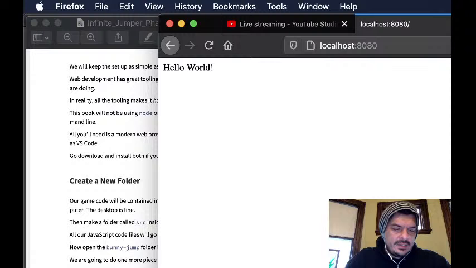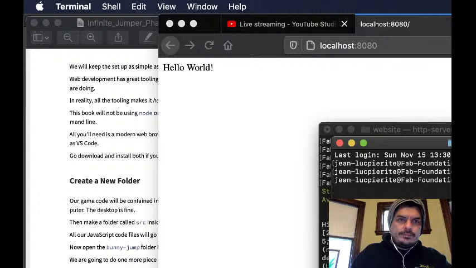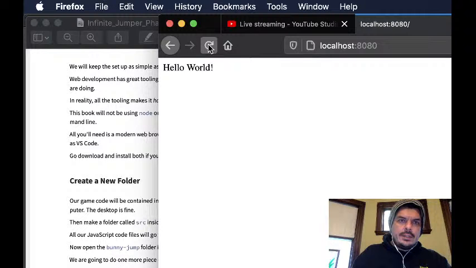I'm actually going to also use the inspect element because I like to use the console just to see if there's any issues that come up. See, it's looking for favicon.ico. And then I'll just hold down Shift. No errors, so we're good on that.